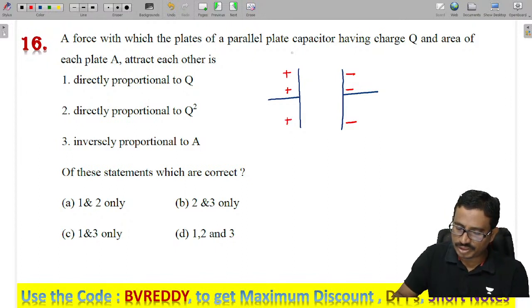Now this plate has a charge density of rho s, and this has minus rho s. What is the force between these two?